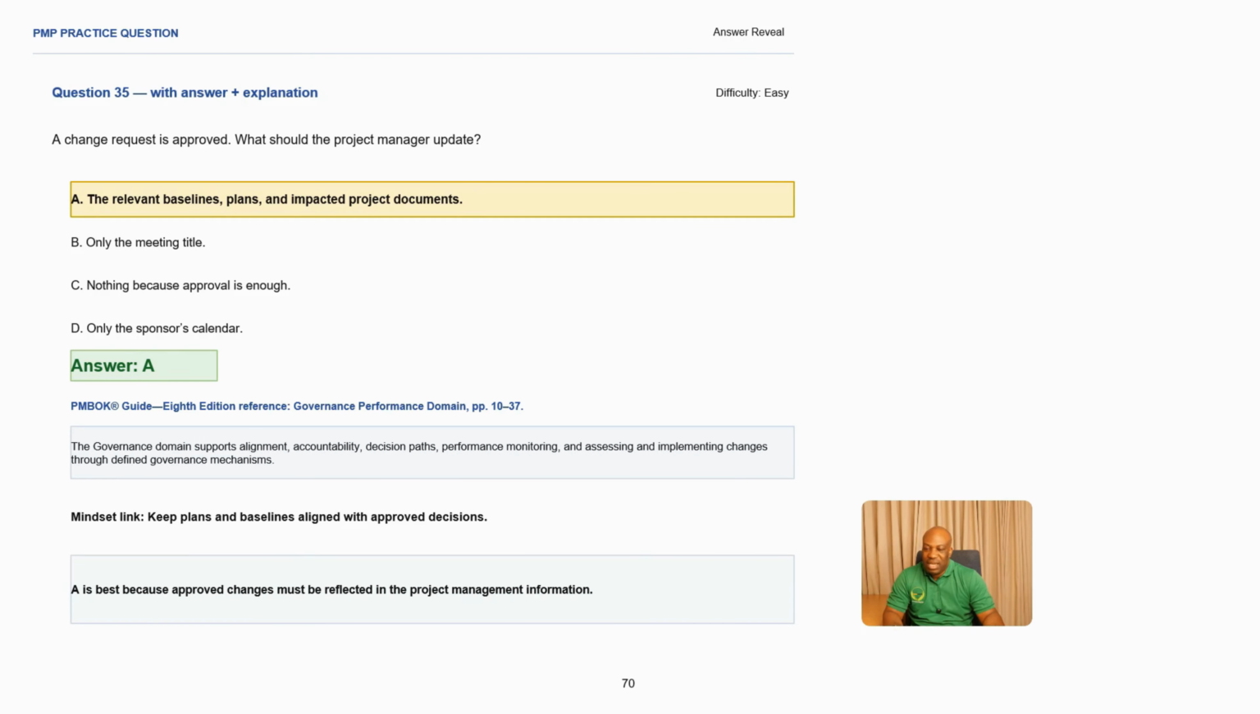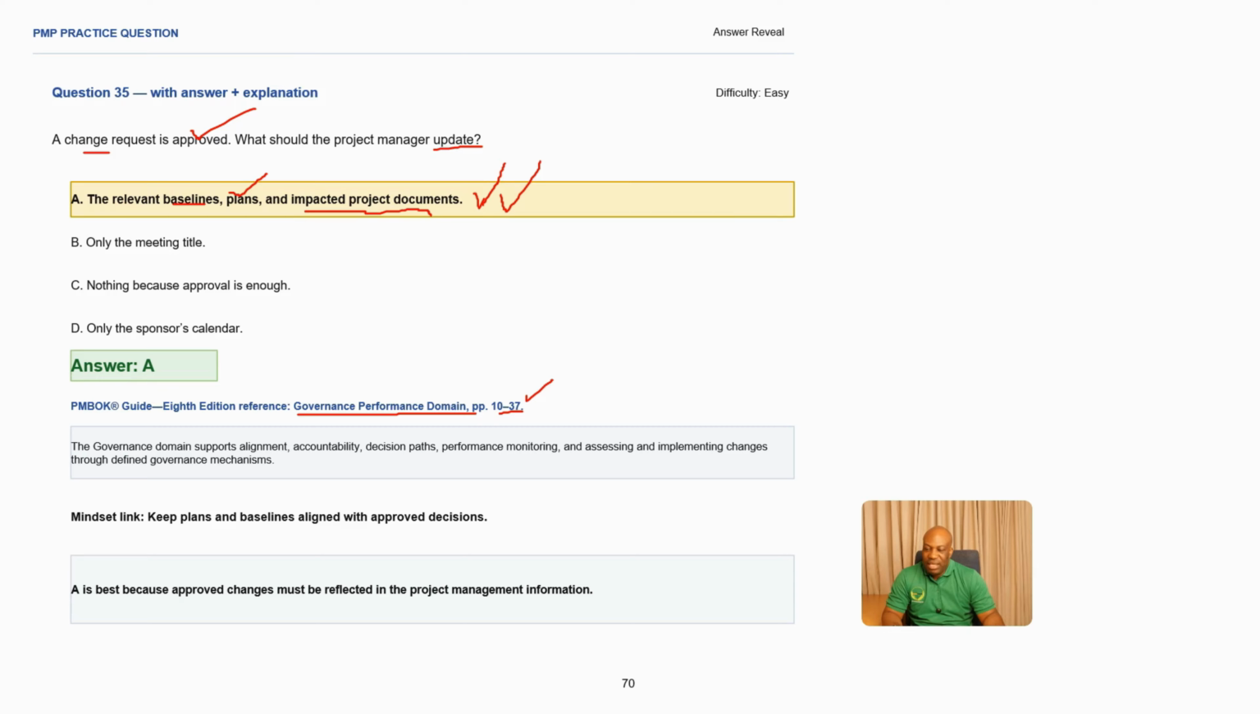So the best answer here is actually A, all right? The relevant baselines must be updated, okay? The plans also must be updated, and also the impacted documents should be updated. So if a change has been approved, the project manager should always update the baselines, the plans, and also the impacted documents. So what is our reference for our PMBOK? It has to be the governance performance domain, all right? Which is on page 10 to 37.